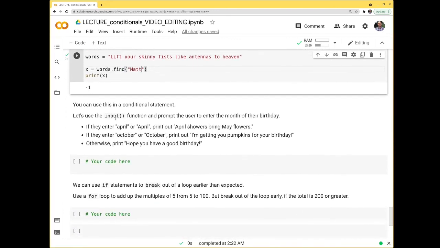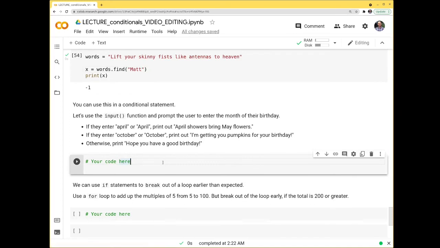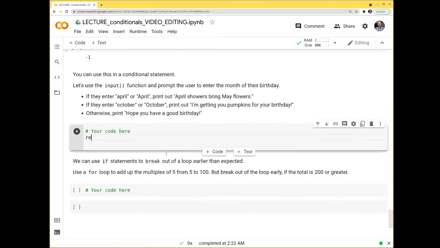Pardon me. So we'll use the input function, prompt the user to enter the month of their birthday. If they enter in April, or April with a capital A, we'll print out April showers bring May flowers. If they enter in October with a lower or uppercase, we'll print out I'm getting you pumpkins for your birthday. Otherwise, print out hope you have a good birthday. So we'll do response equals input, and then we'll say, how about this? What month is your birthday? We'll have a question mark, and a space after that.